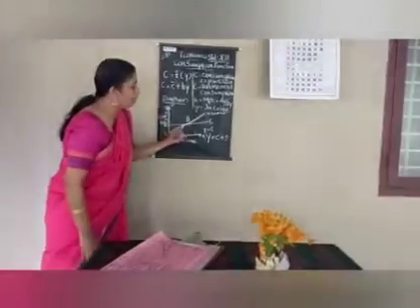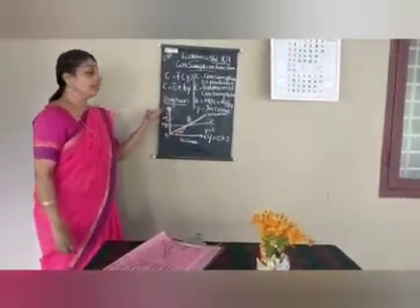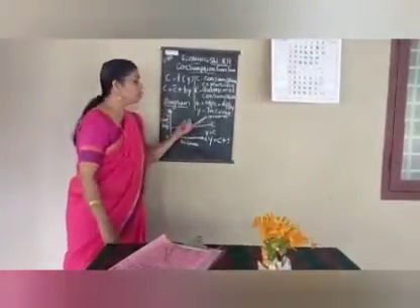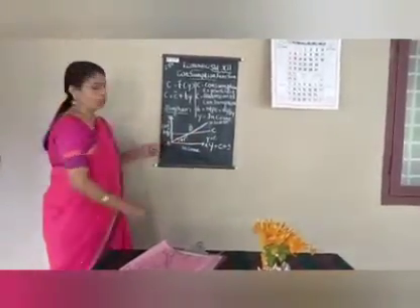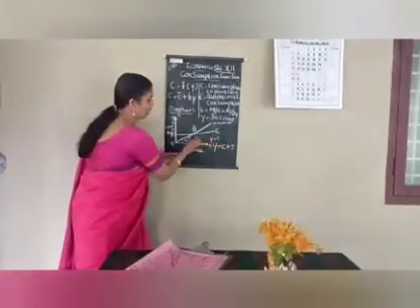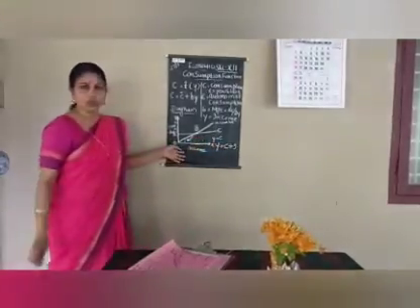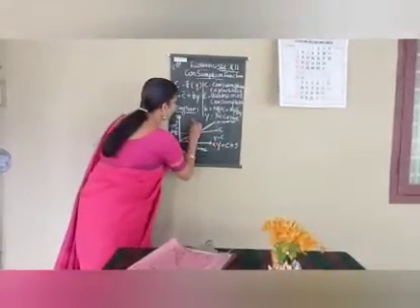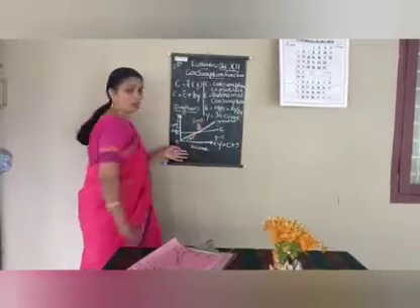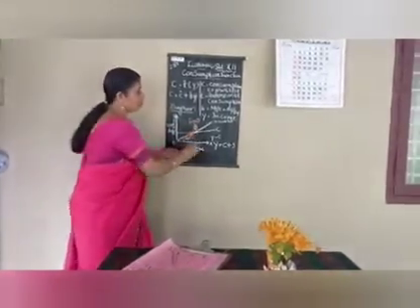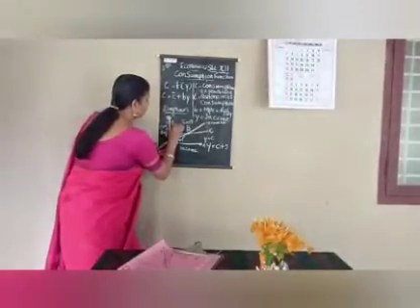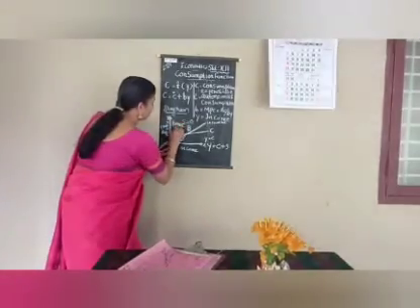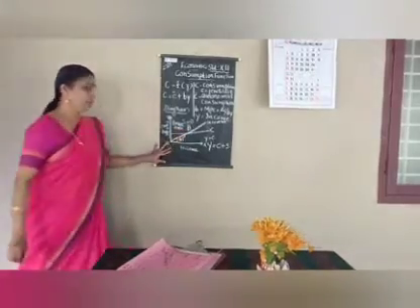So if a person has 100 rupees in his hand and utilizes that entire income for consuming goods and services, there is no saving. So Y is equal to C. At point B, Y is equal to C, so S is equal to 0. There is no saving. That point is known as the break-even point.